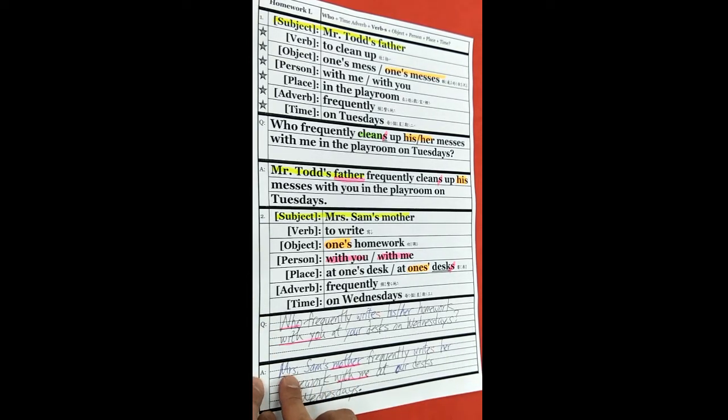So the answer, Mrs. Sam's mother frequently writes her homework with me at our desk on Wednesdays. One more time. Don't forget, mother is she. That verb needs an S because it's mother and me, and I'm part of the group, so it's our desk. 2 people, 2 desks, so we need an S there, on Wednesdays. All right, that's very easy.